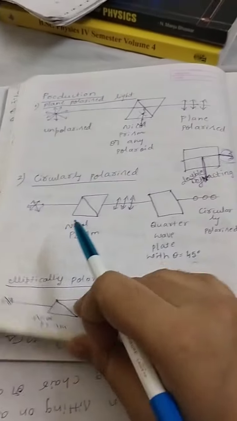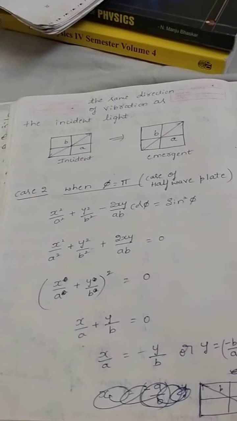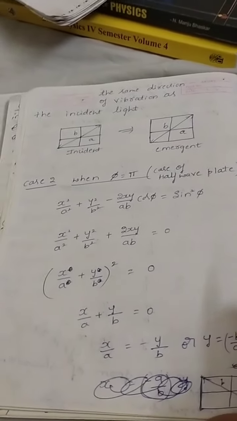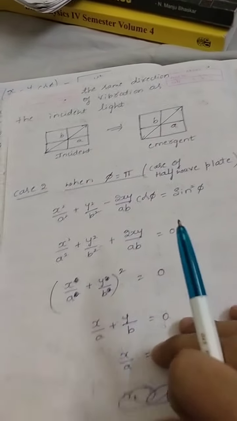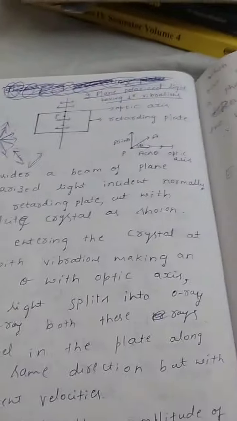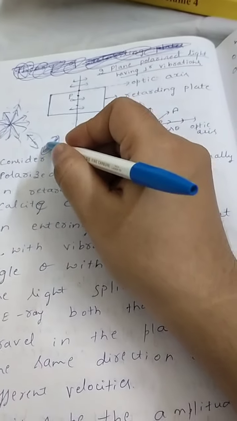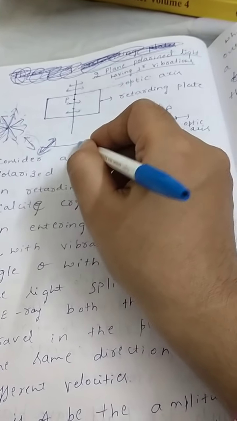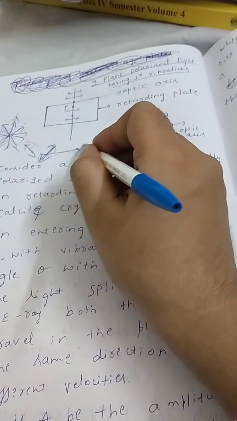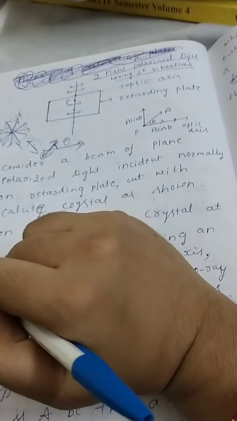How to maintain theta as 45 degree? It is the angle between the optic axis and the direction of vibration. For example, if I am passing this type of vibration, the optic axis is always parallel to the upper surface, and this angle is considered as theta.